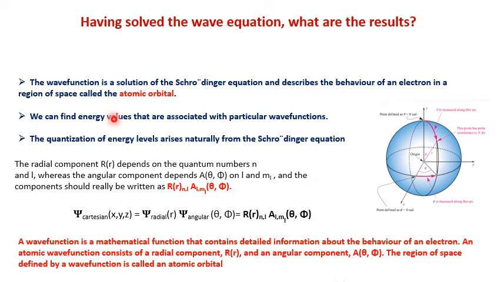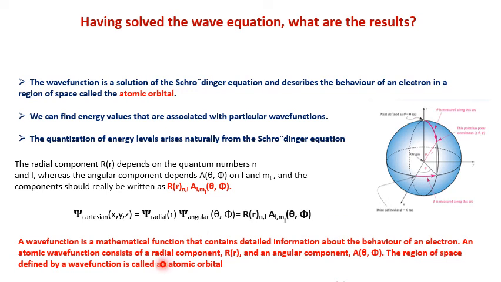We can find the energy values that are associated with a particular wave function. So for a particular wave function, we can determine its energy and all these properties. The quantization of energy levels arises naturally from the Schrödinger equation. Automatically, quantization comes naturally. So the definition of wave function is like that: the wave function is a mathematical function that contains detailed information about the behavior of an electron.